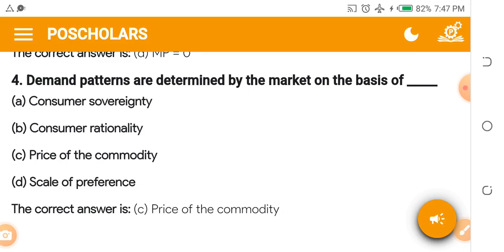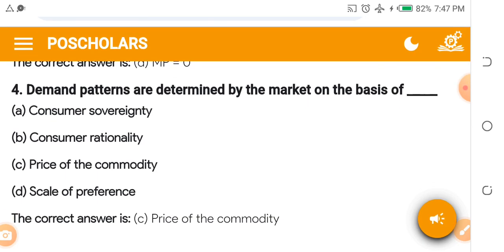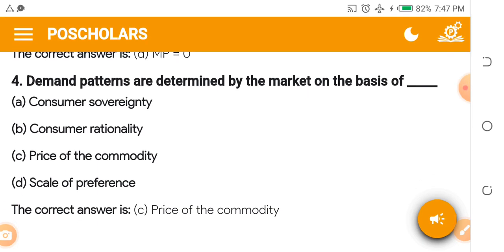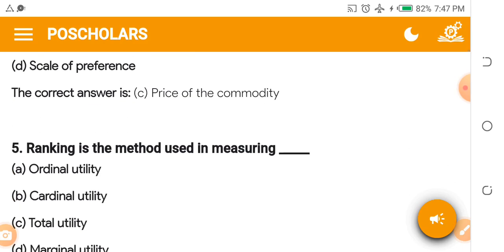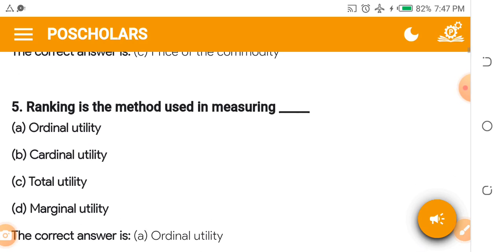Consumer rationality. C. Price of commodity. D. Scale of preference. Demand patterns are determined by the market on the basis of dash: consumer sovereignty, consumer rationality, price of commodity, and scale of preference. Demand patterns are determined by the market on the price of the commodity.